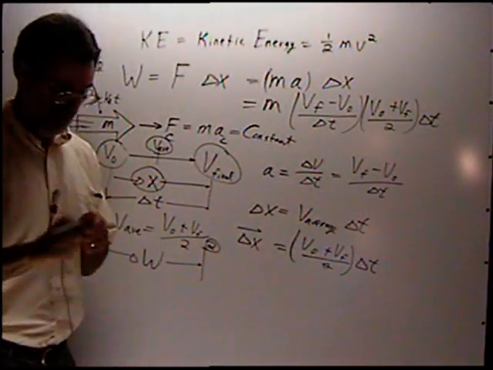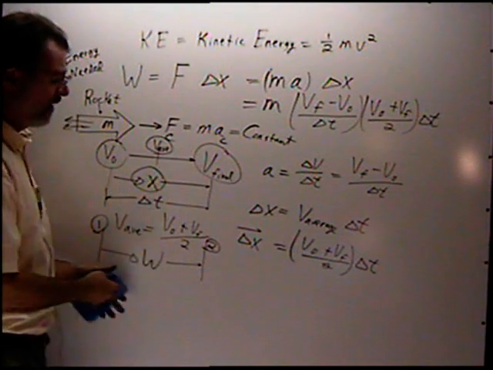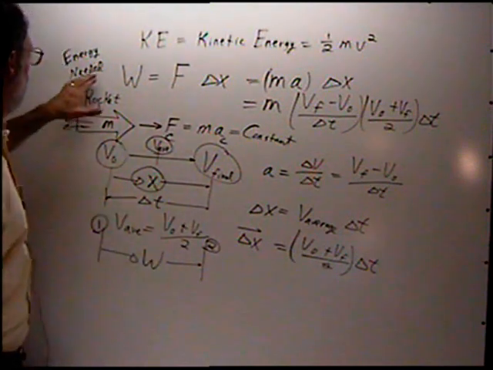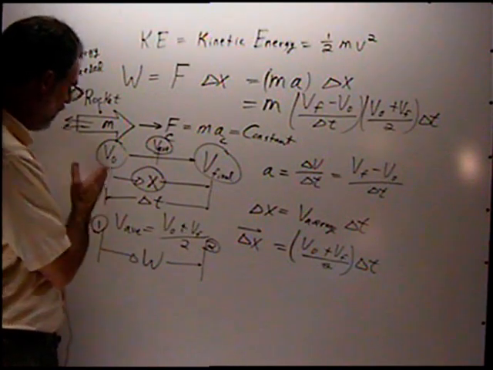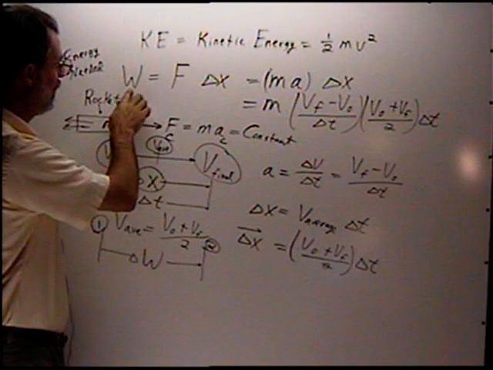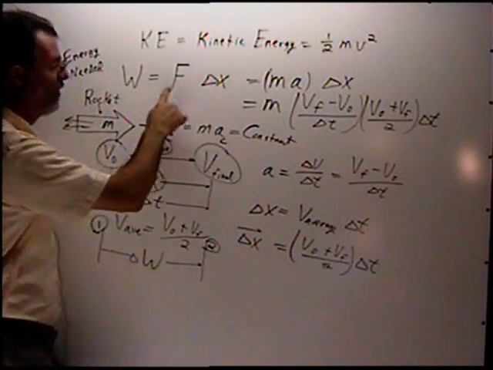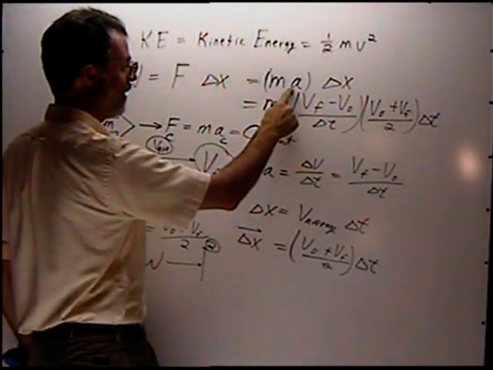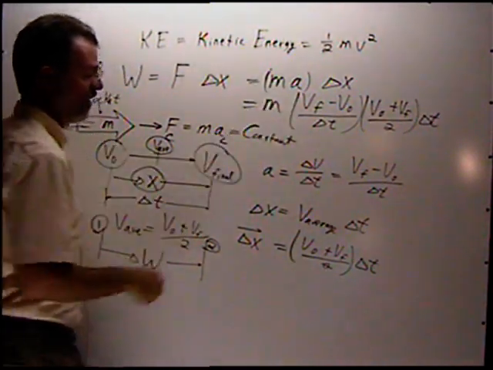At this point, unfortunately, I'm going to have to erase this down here, but you understand what we did. The energy needed to accelerate the rocket from an initial velocity to a final velocity, or the work done on the rocket, is the force times the displacement. The force is simply mass times acceleration. We're going to assume this is a constant acceleration.